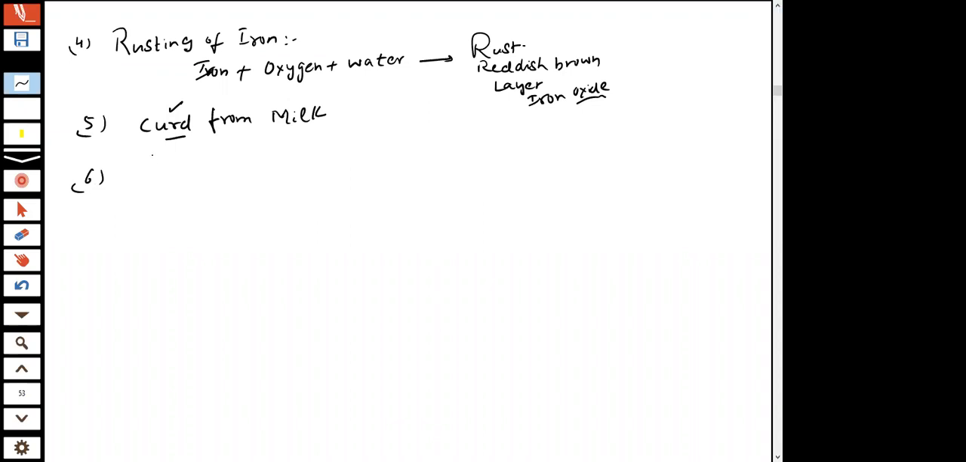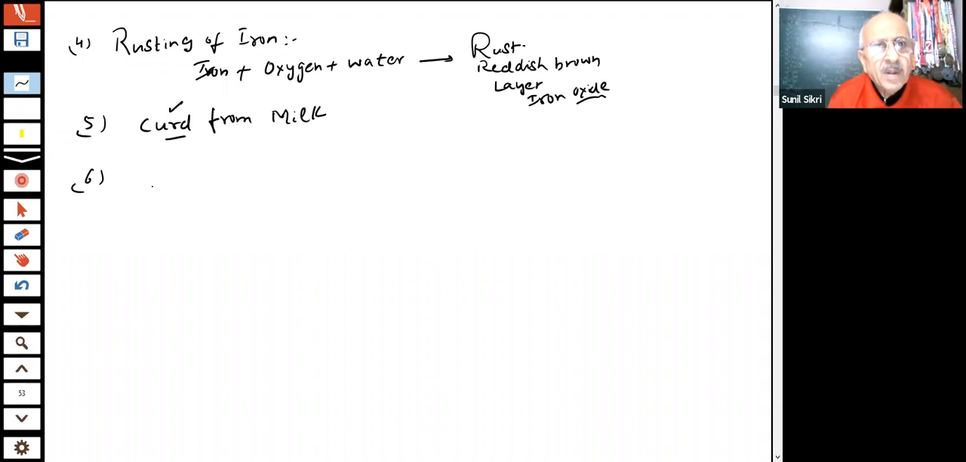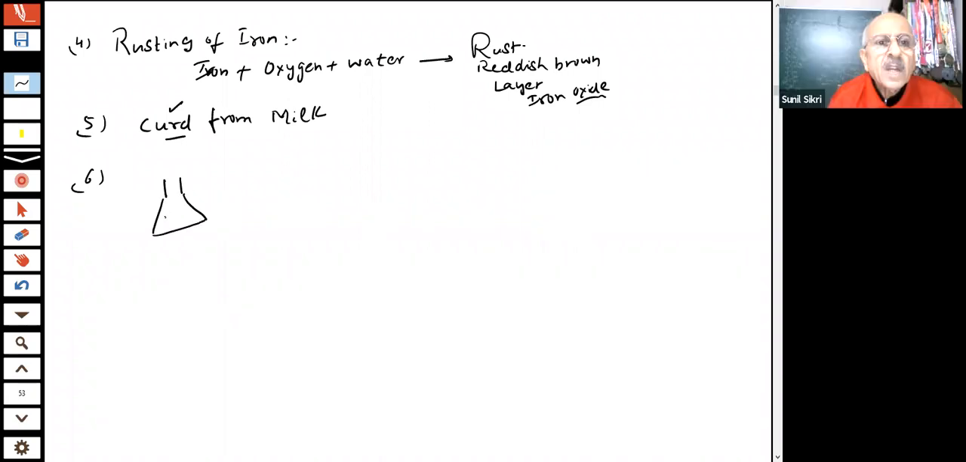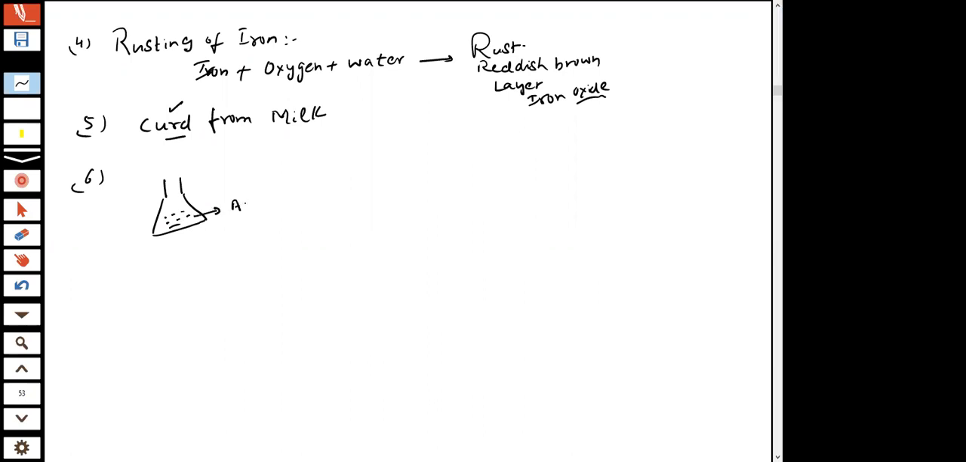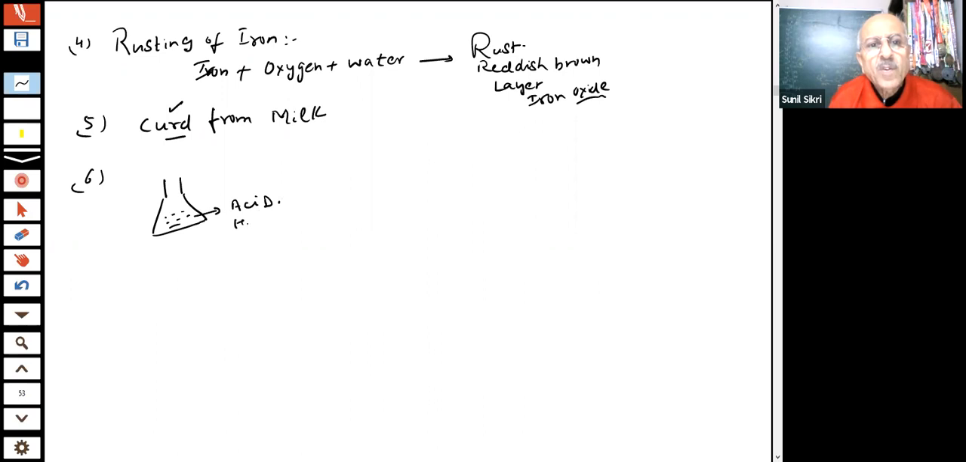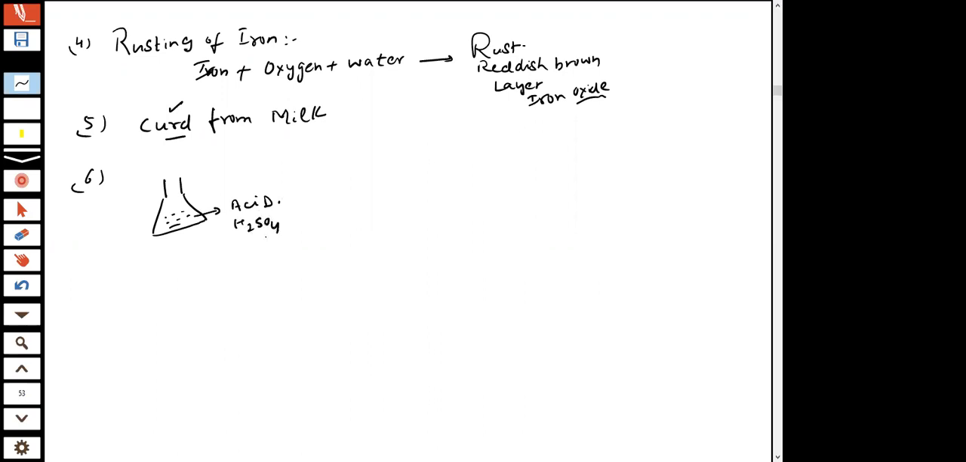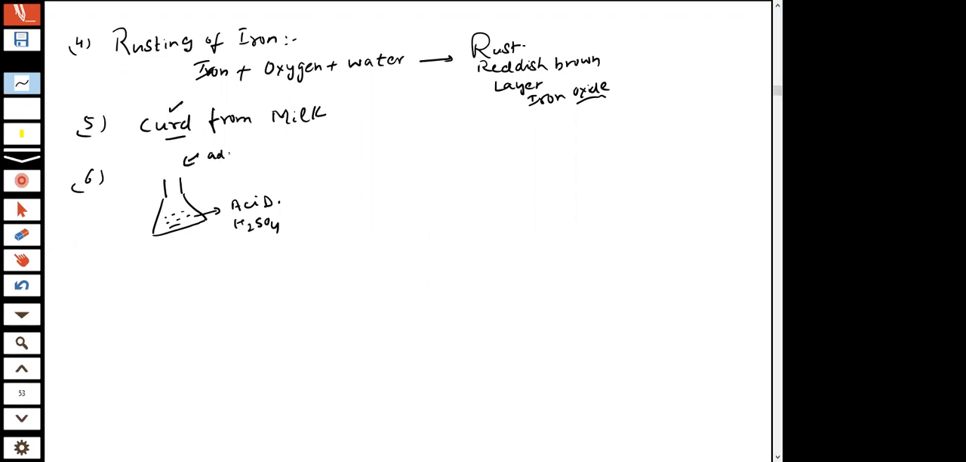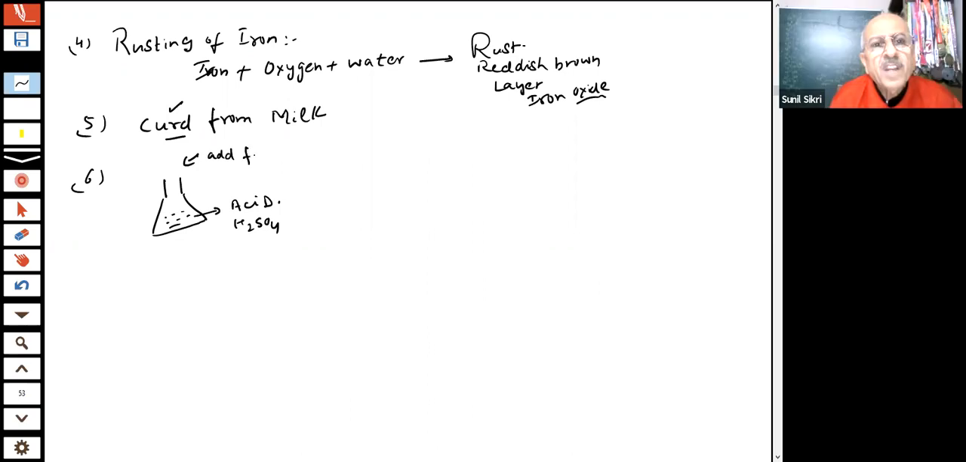Students, let us take another example. Here I take an acid, students. You can take, supposing, H2SO4. This is my sulfuric acid. Add a few pieces of zinc.